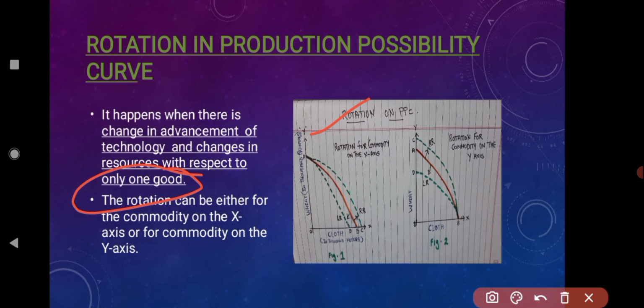At that time the PPC curve rotation will take place only on the y-axis, that is the PPC curve will move rightward from AB to AC. Due to a reduction in the advancement of technology and a reduction in the resources, it will move leftward, that is from AB to AD. So this is how rotation takes place with respect to only one good, either on the x-axis or on the y-axis, right? So this is how shift and rotation take place in the PPC curve.